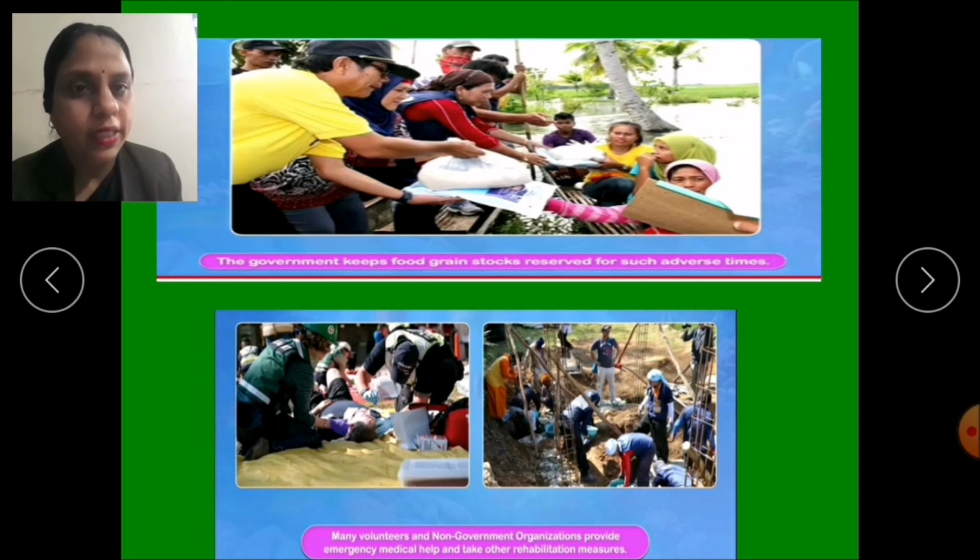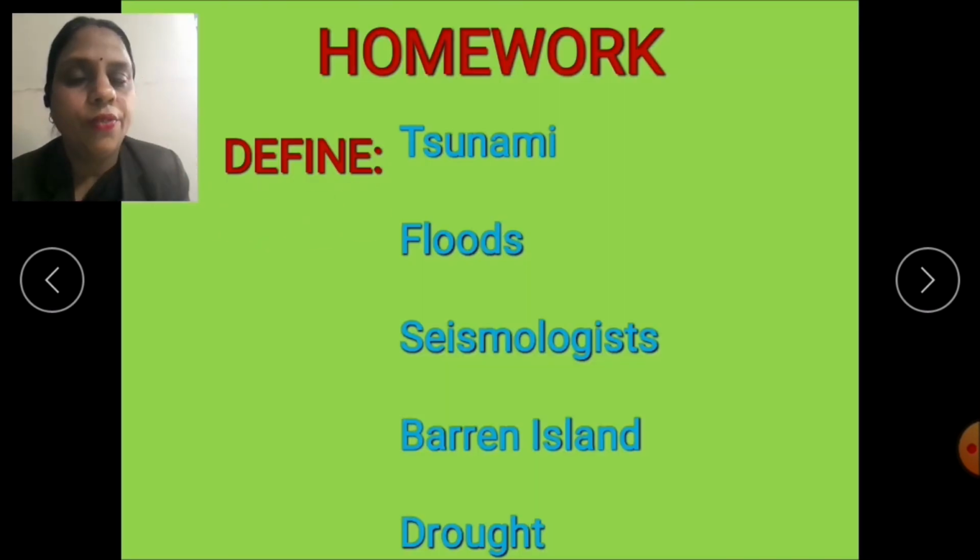So children, the chapter is over and there is homework for you. So let's see what your homework is. You have to define some terms. What are they? Yes. First is tsunami. Second is floods. Third is seismologist. Fourth is barren island. And fifth is drought.